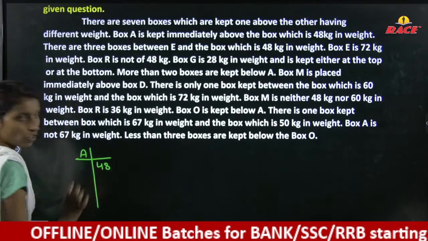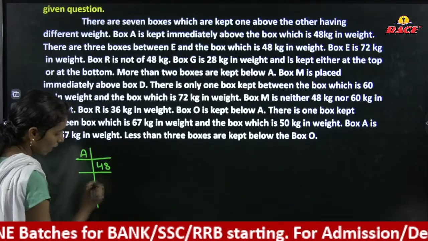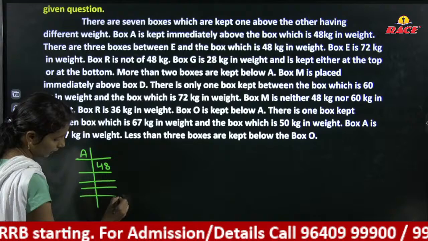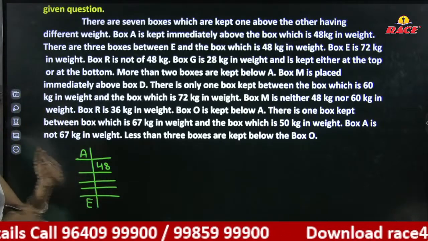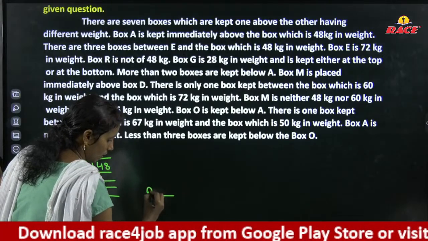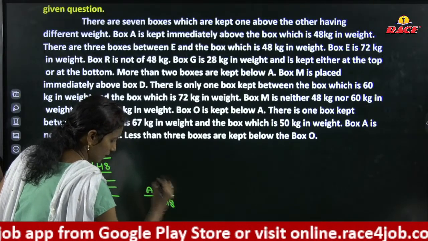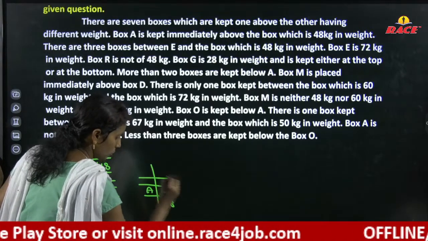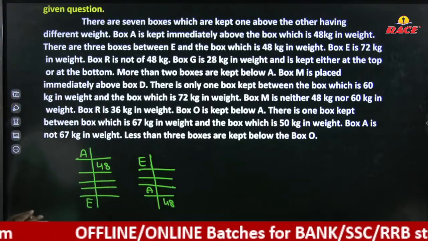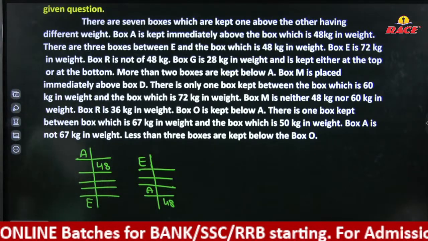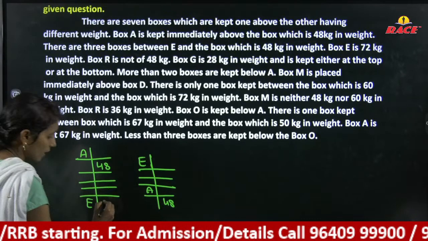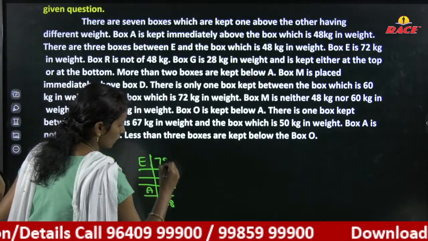We have already placed 48 here. There are 3 boxes in between E and the box which is 48 kg. 1, 2, 3, and E is here, or you can consider it in the upper side also. A, 48, 1, 2, 3 and E: 2 possibilities. Next, box E is 72 kgs.